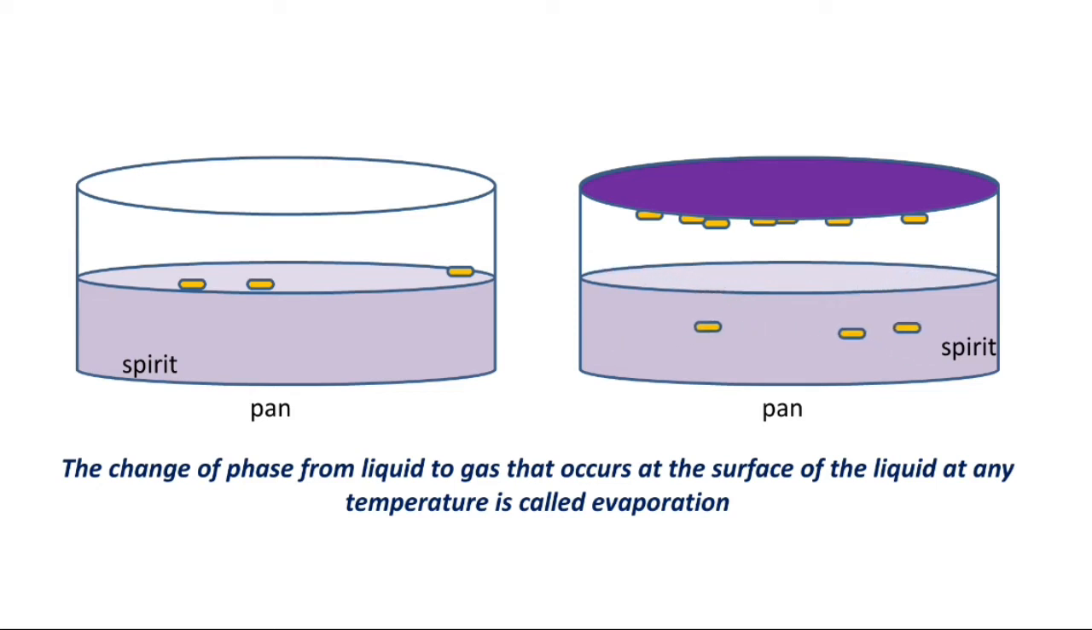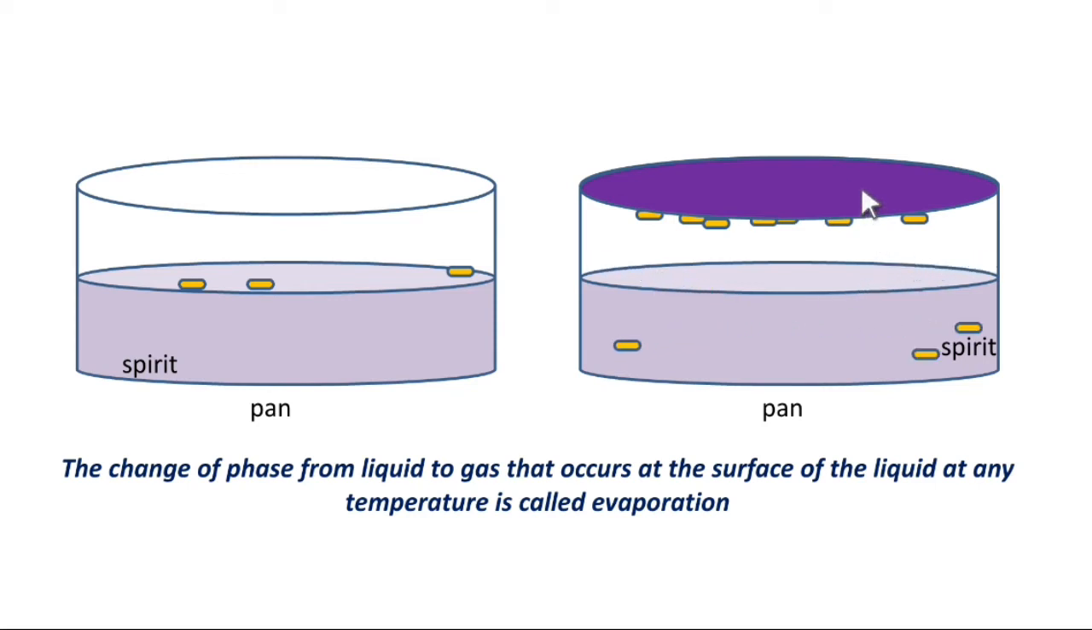This is the reason why the spirit in a petri dish or pan that is kept under a ceiling fan evaporates quickly when compared to that kept closed. You'll notice that clothes dry faster when wind is blowing.